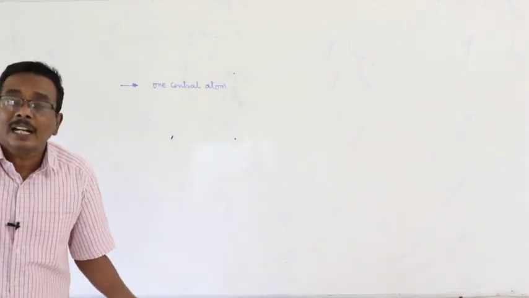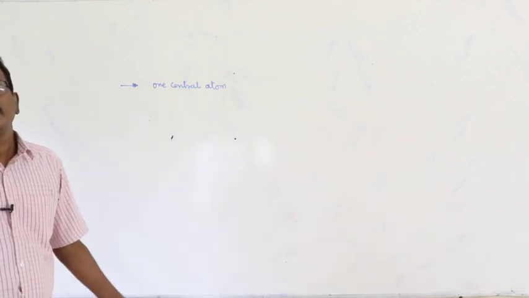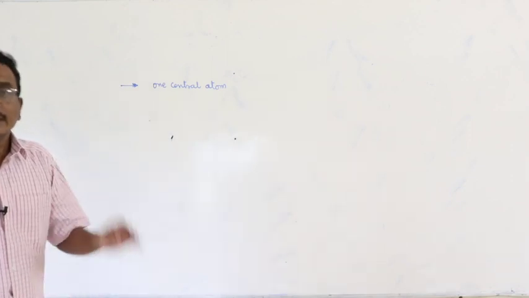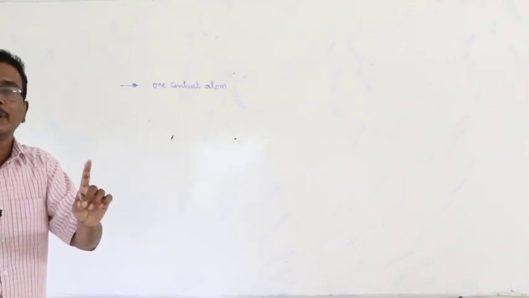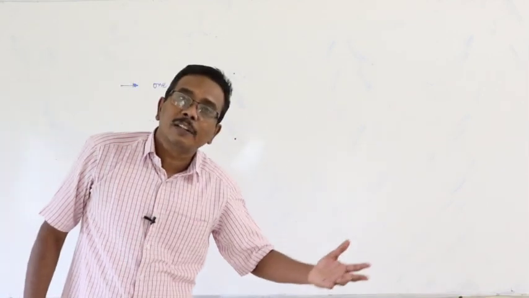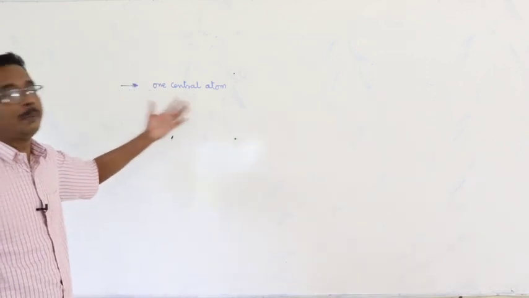If more than one central atom is there, this formula cannot be applicable.